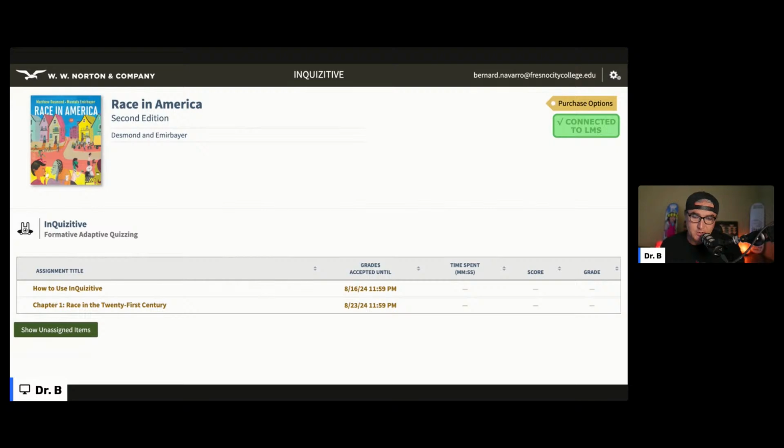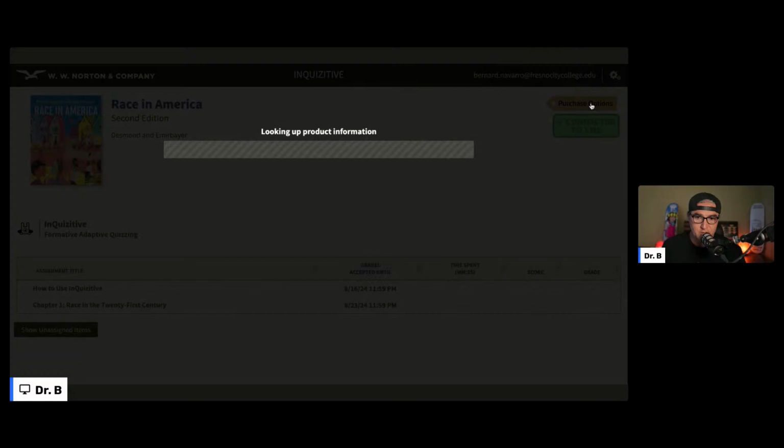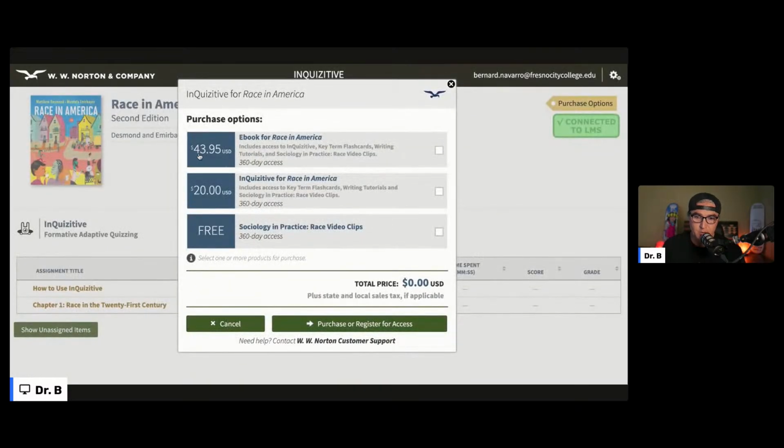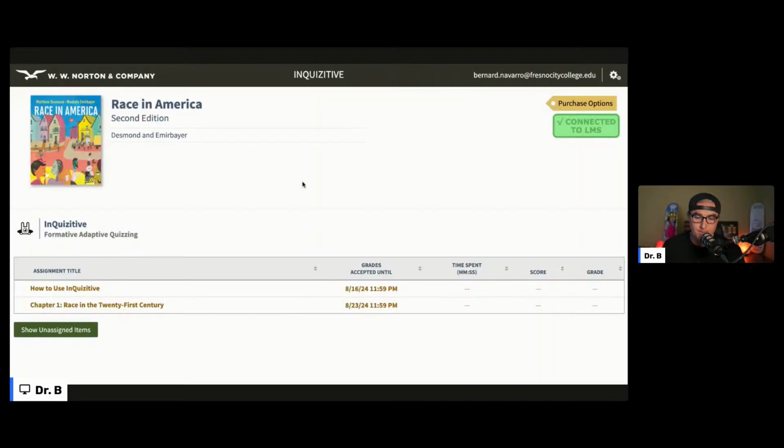The other option, or I should say the second option, is to purchase it. I think the purchasing options are right here. So the ebook is 43.95 if you purchase it the way that I'm showing you here. I would say that's the best way to do it because you save a little bit of money. I think in the bookstore they hike it up by another 20 bucks. So it gives you the second option to purchase it, and then from there you can get going on your